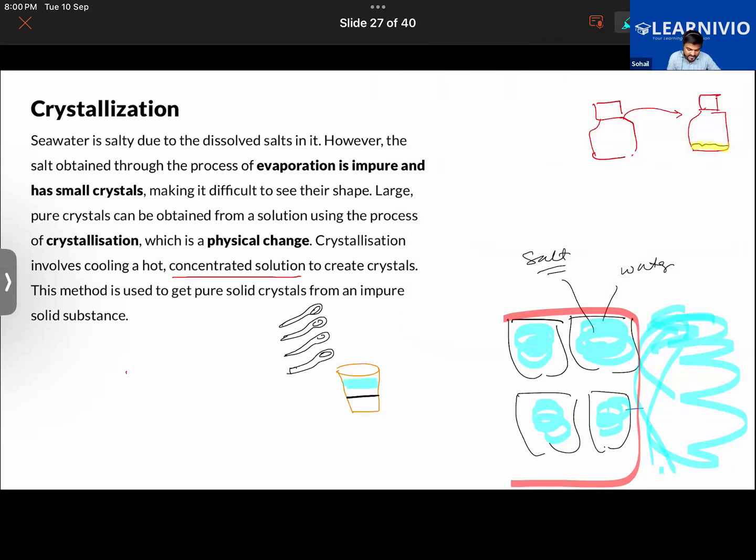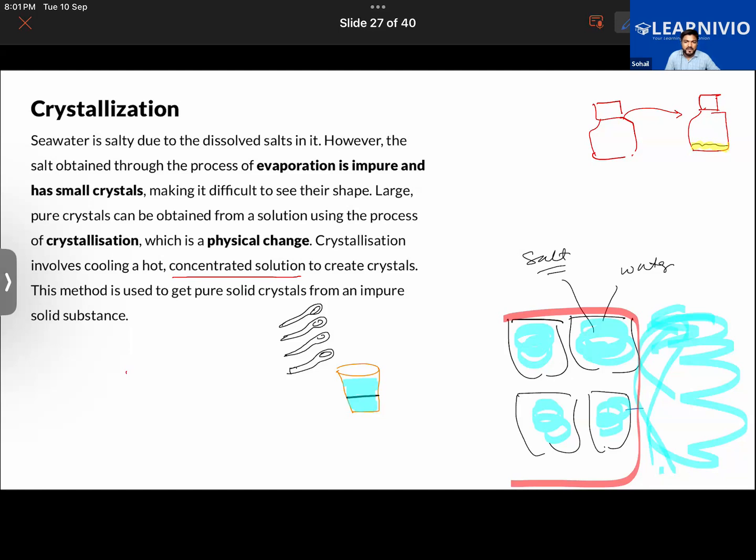So that water is called concentrated water, because no more salt can be added. It could be any other thing also, like sugar. So no more salt or sugar can be dissolved in that water, and that will then be called a concentrated solution. It contains a large amount of the dissolved substance in it. Beyond that, no more substance will be dissolved in it. So when we keep on adding so much of a given substance into a liquid, after some time it will become concentrated, meaning that no more of that substance can be added into it anymore.